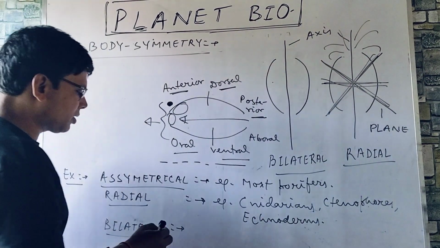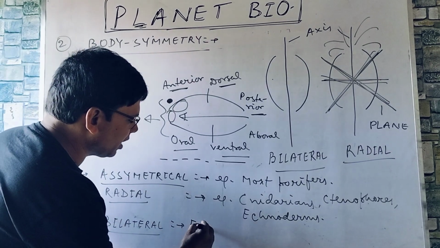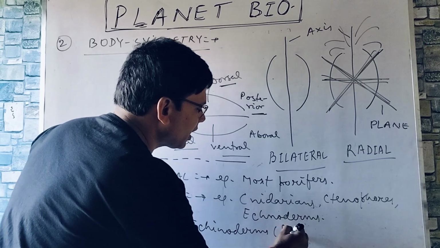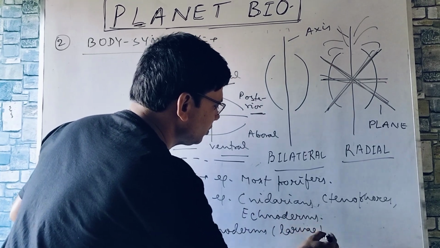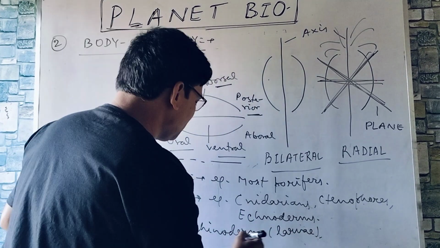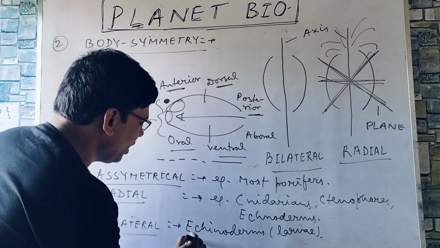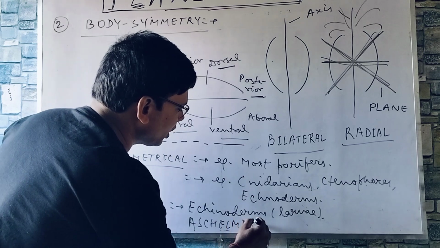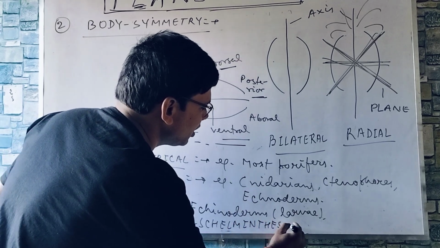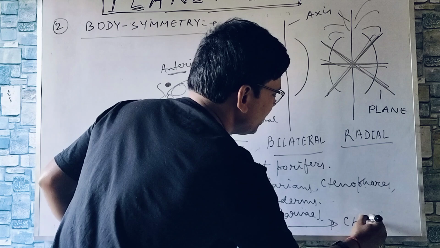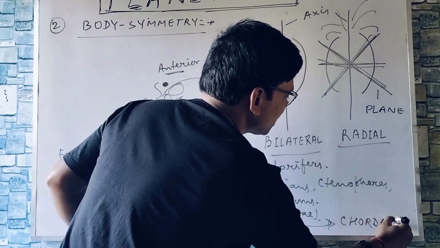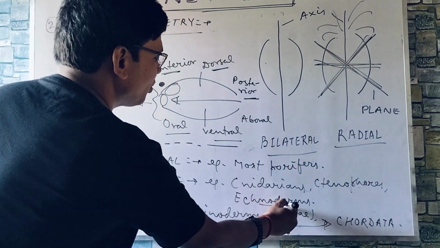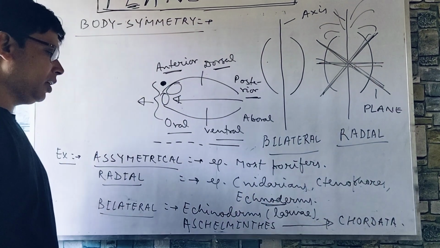So bilateral symmetrical, you can write echinoderms larvae, larval forms, and you can write from aschelminthes to chordata. The only exception is echinoderms. Adult form of echinoderms, they do show radial symmetry.